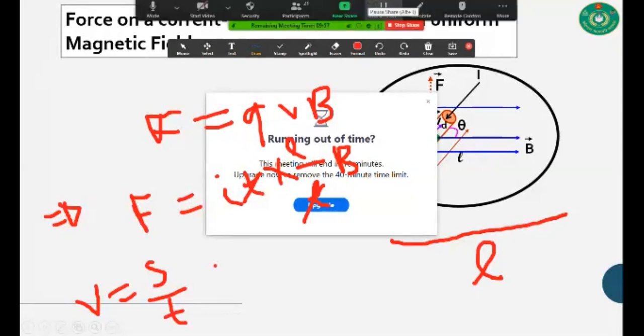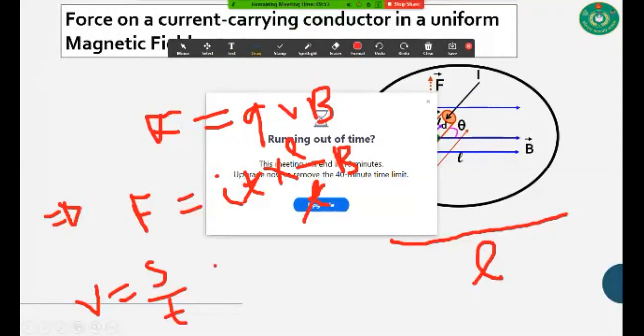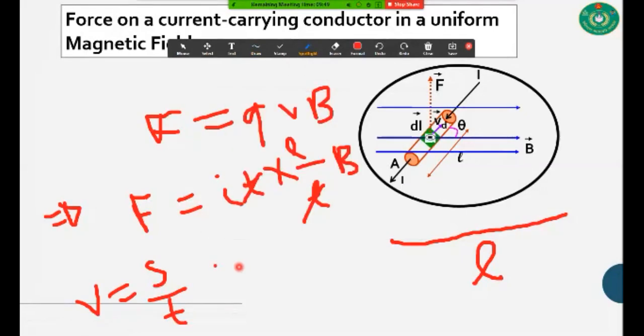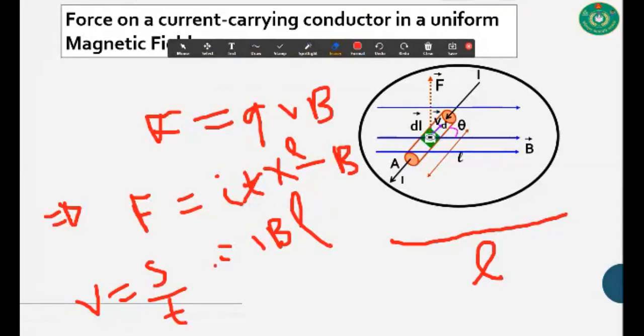So we are getting IBL. Okay, this IBL is the equation that indicates the amount of magnetic force of a straight wire.